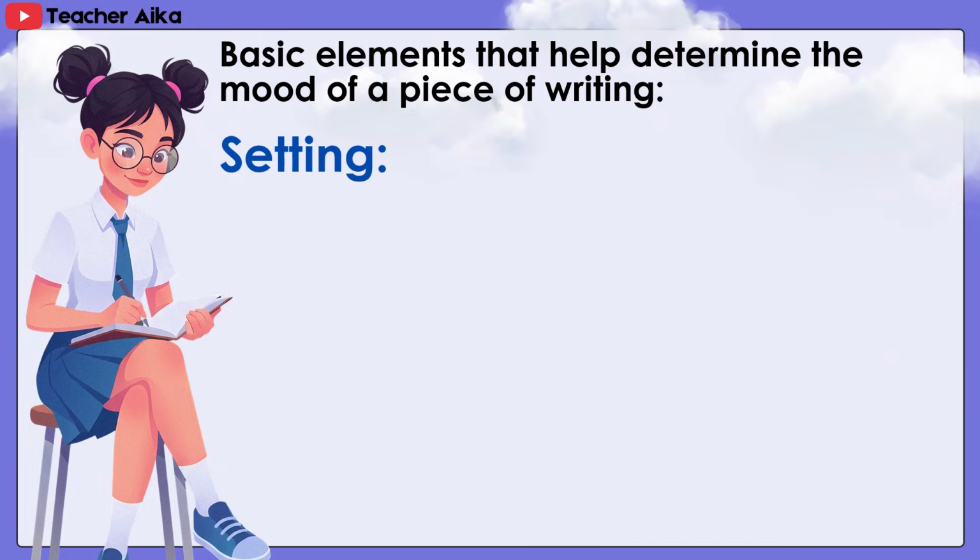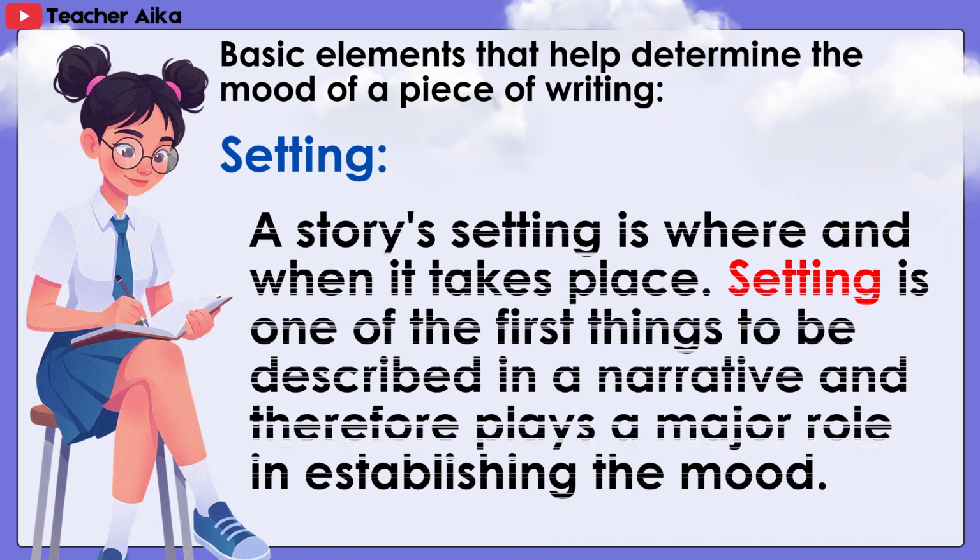Basic elements that help determine the mood of a piece of writing. Setting. A story's setting is where and when it takes place. Setting is one of the first things to be described in a narrative, and therefore plays a major role in establishing the mood.